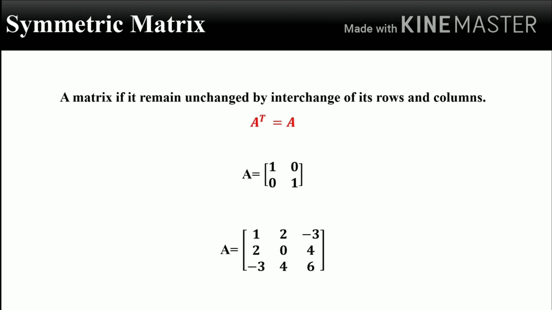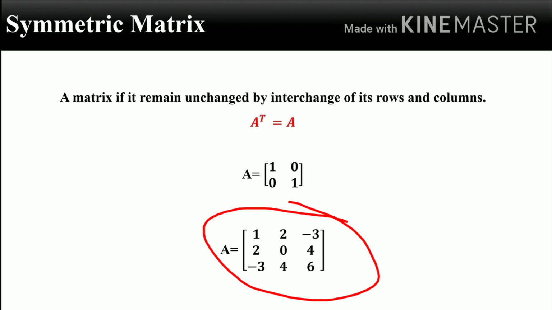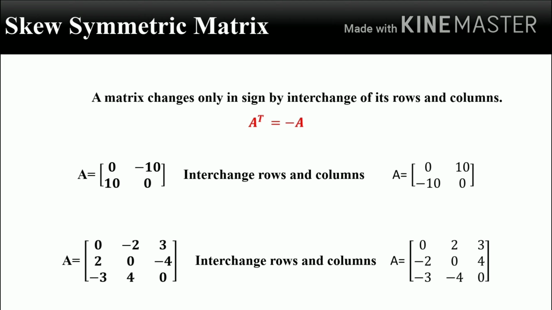For example, matrix A is equal to 1 0, 0 1. If you interchange rows and columns, the matrix itself reproduces the matrix A. Another example, matrix A is equal to 1 2 minus 3, 2 0 4, minus 3 4 6, a 3 into 3 matrix. If you interchange the rows and columns, it remains unchanged. Such a matrix is known as a symmetric matrix.